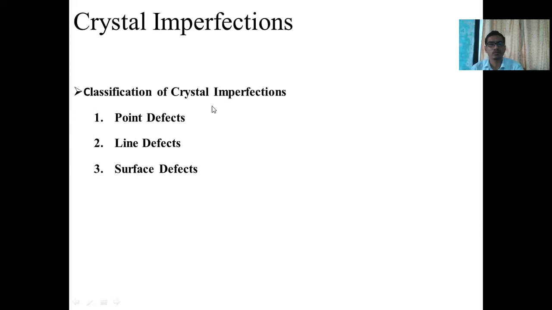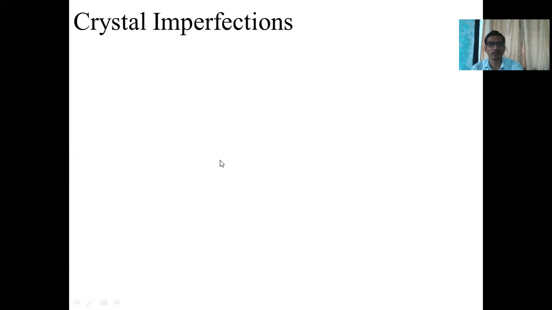First is a point defect, second is a line defect, and third is a surface defect. Depending on the type of defect, the crystal imperfection is classified into these 3 categories.